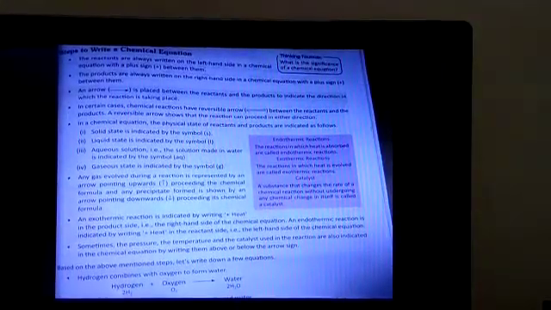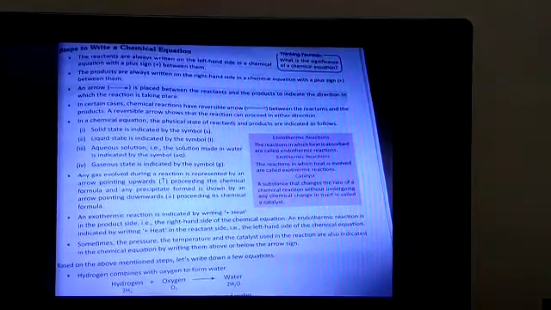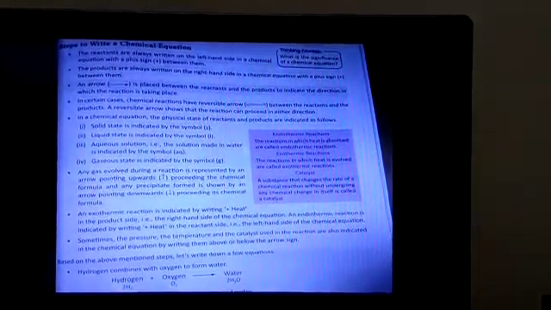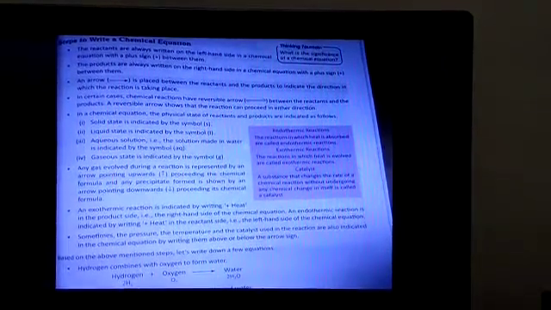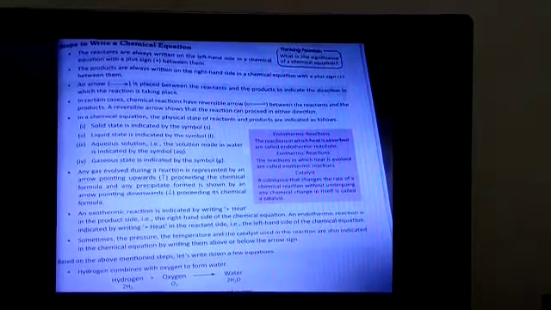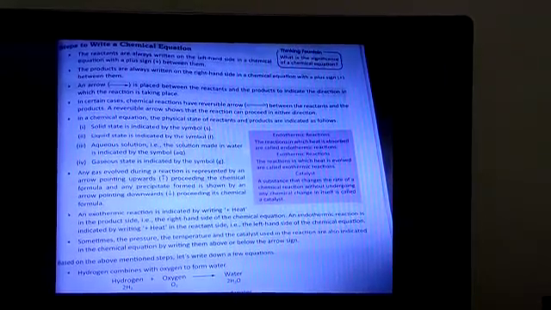Now there are certain steps to write chemical equations. The reactants are always written on the left hand side in a chemical equation with a plus sign between them. And the products are always written on the right hand side with a plus sign between them.